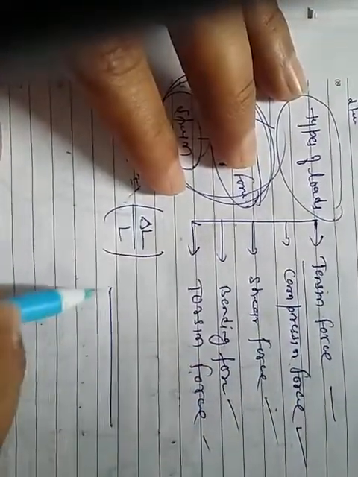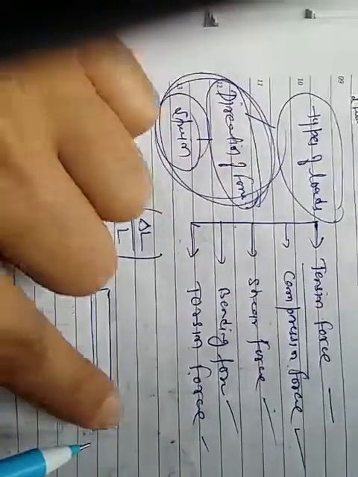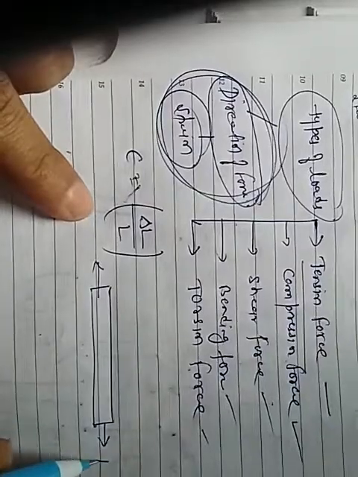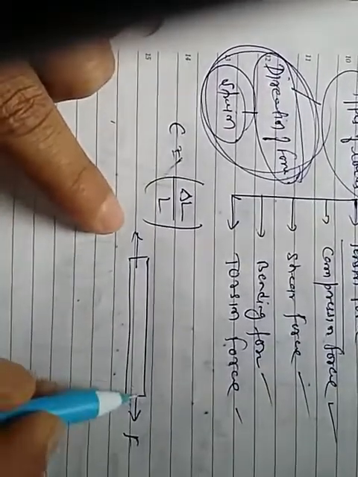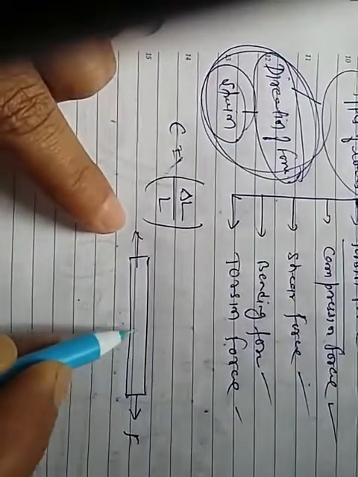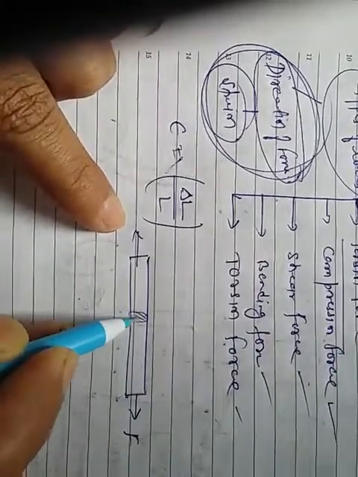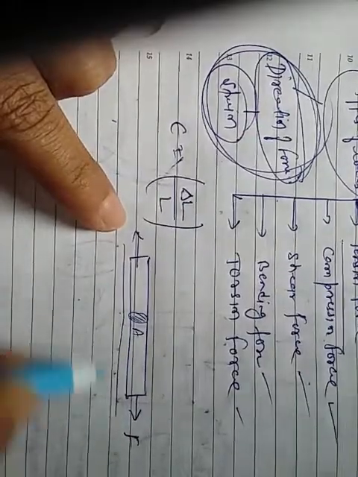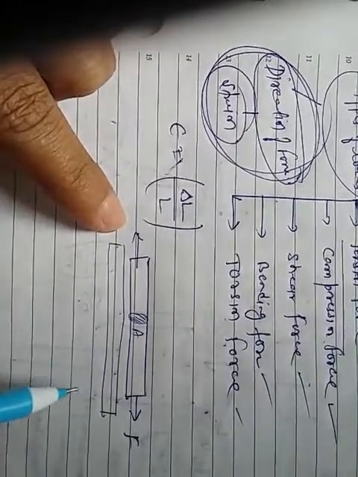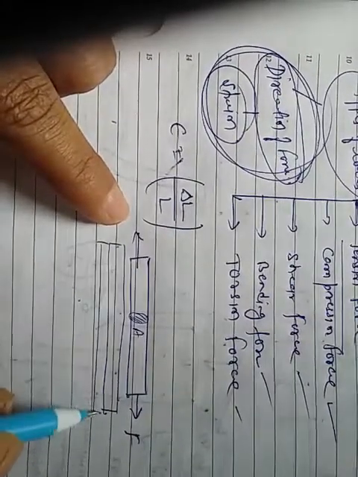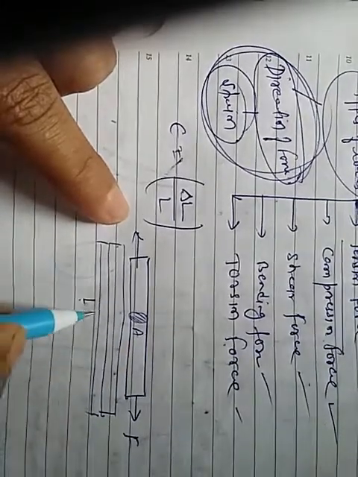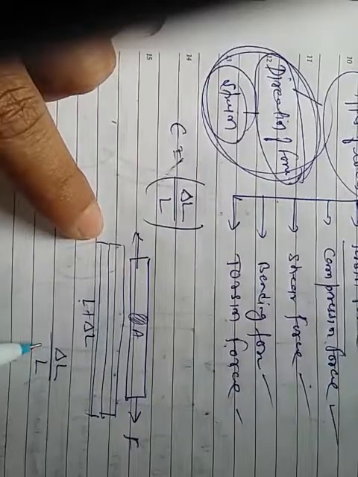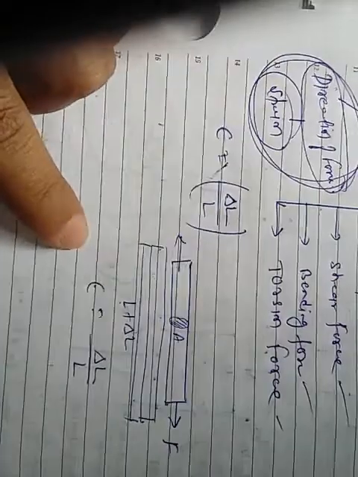If this is a simple machine element, and you apply a force in this direction, and this is the cross-section area A, then the dimension will change. The new final length is L plus delta L, so the change of the length is delta L.